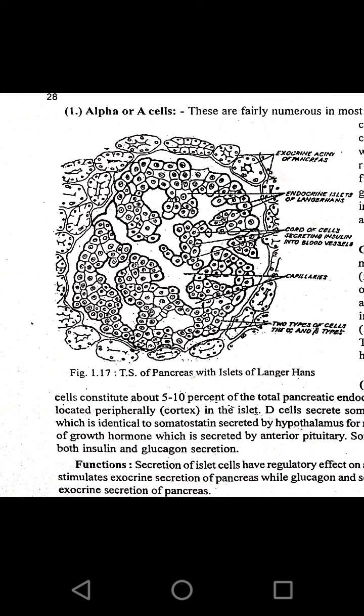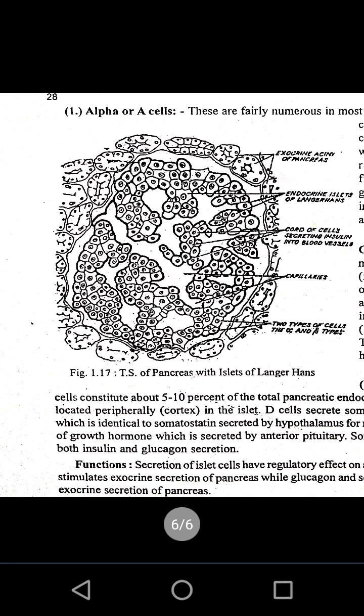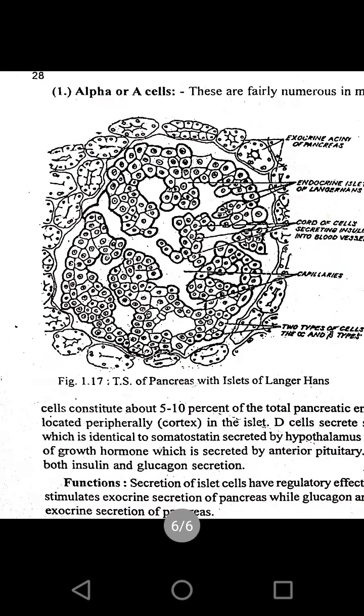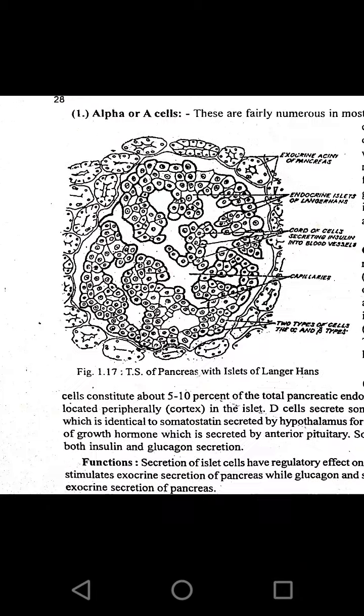In these endocrine islets of Langerhans we see a cord of cells where some cells secrete the insulin into the blood vessels, and along with these cells we find capillaries, and again we see two types of cells, those are alpha cells and the delta cells.